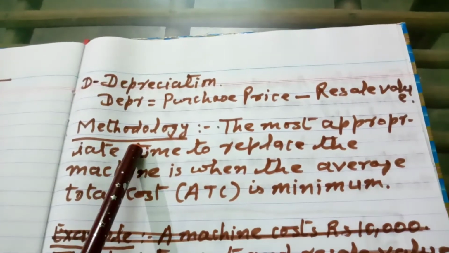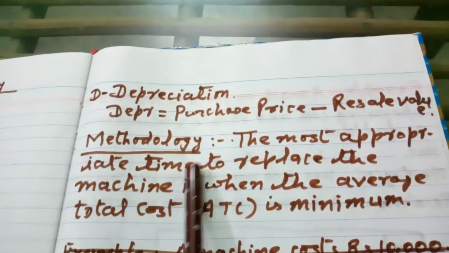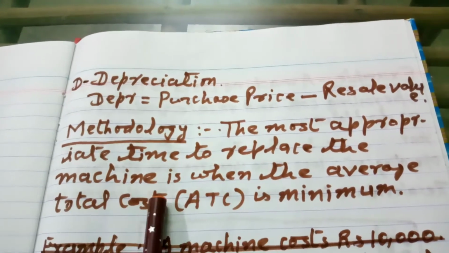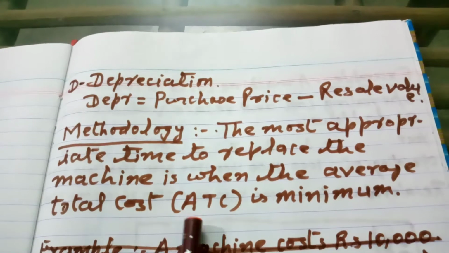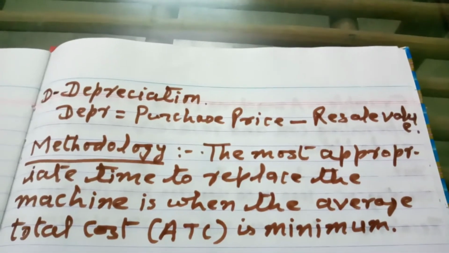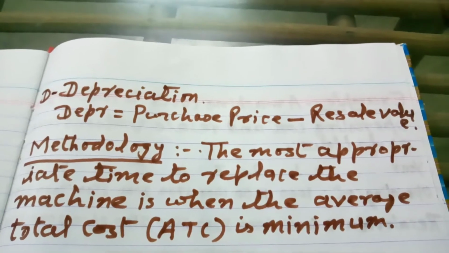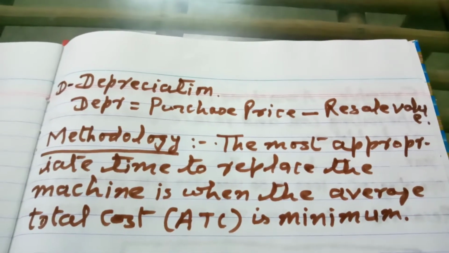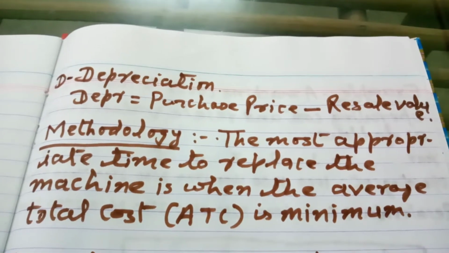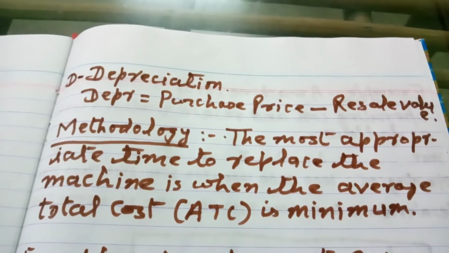Now what is the methodology? The methodology is the most appropriate time to replace the machine is when the average total cost is minimum. It means we have to find out the average total cost by the end of each time period, and we select that time period at the end of which the average total cost is minimum.